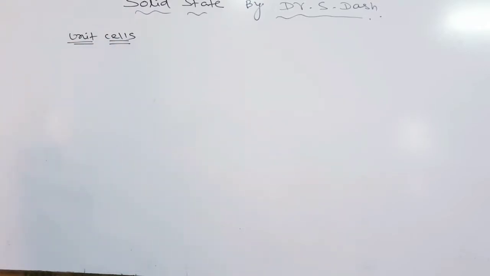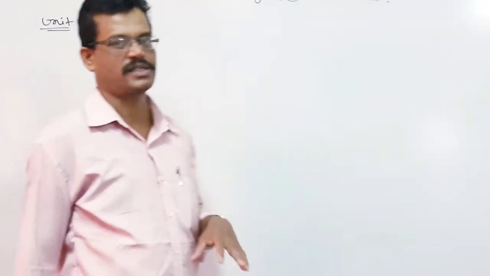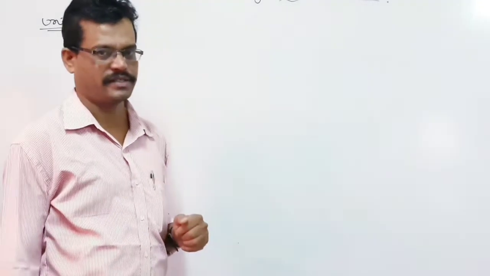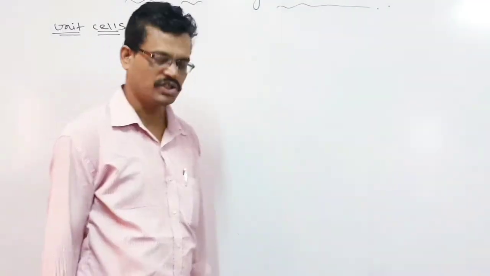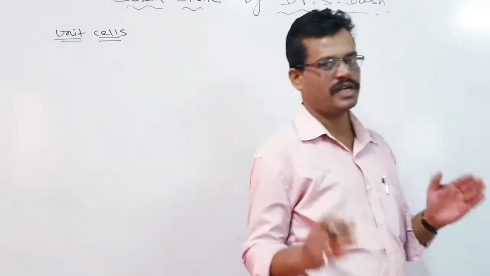Now let us look here. We will discuss unit cells. Okay. So what is meant by a unit cell? As the name indicates, a unit means a specific measurement of one. Unit cells are the smallest repeating units by which a solid substance is formed. Let us give one example.